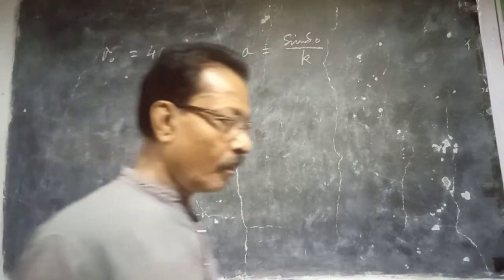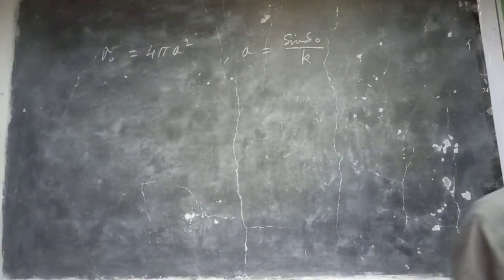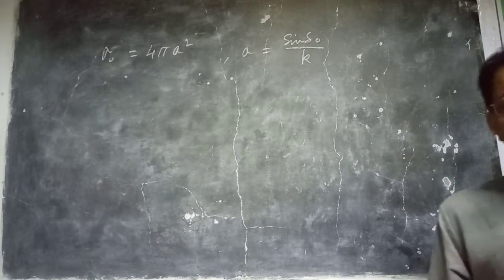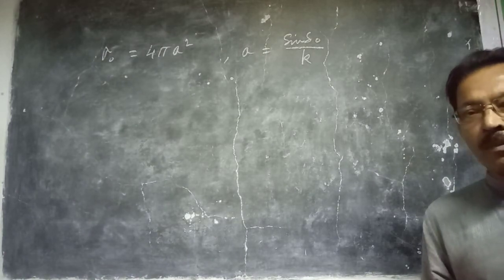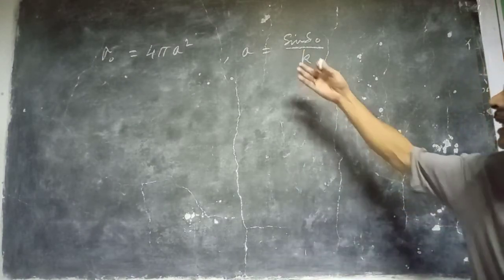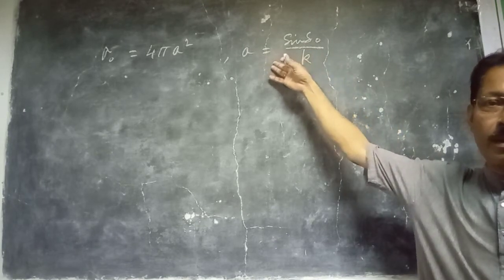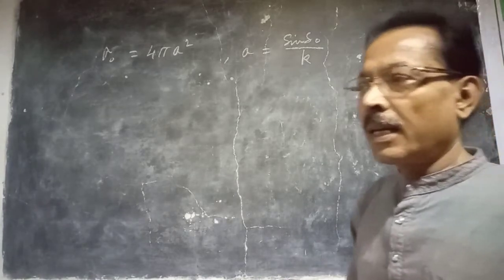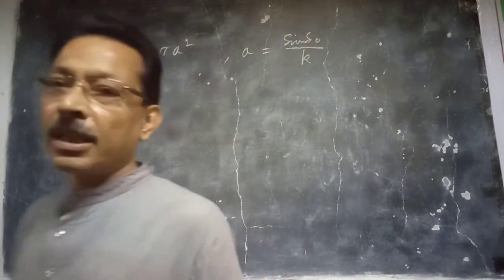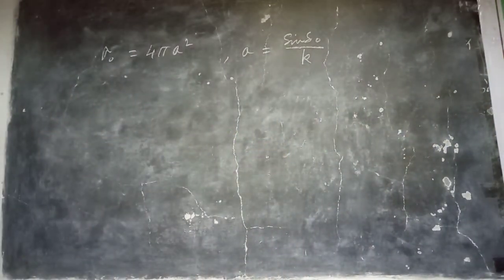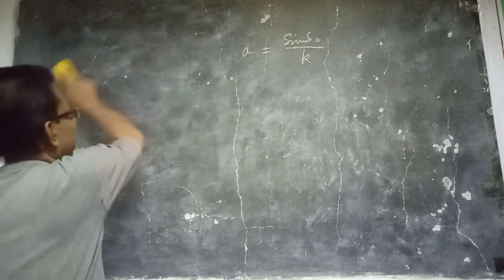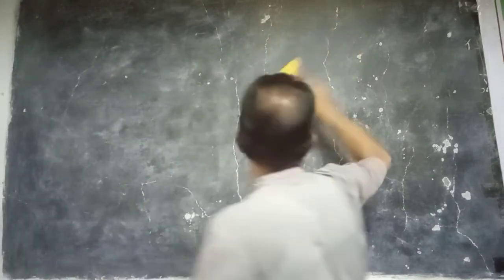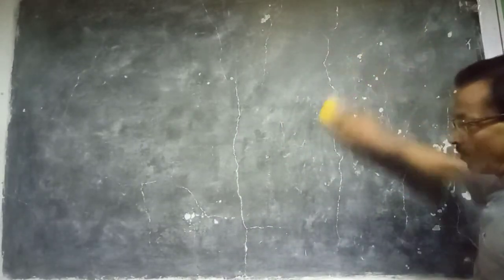And in that case, we have to first add the scattering amplitudes, that is the scattering lengths, and then take the square, then we get the scattering cross section. This is called the coherent scattering length. Or in the first case, when the scattering centers are arranged in a disorderly manner, that is called the incoherent scattering.